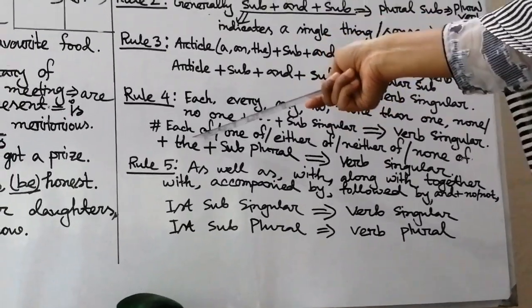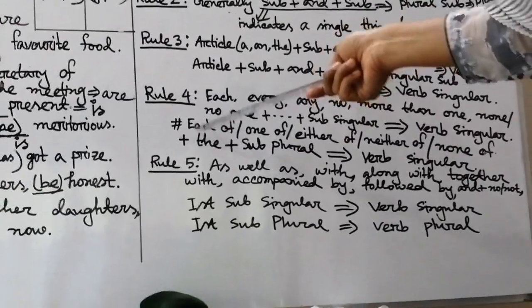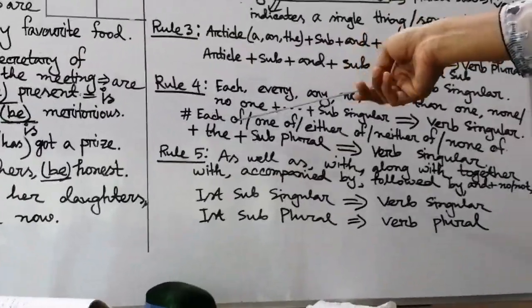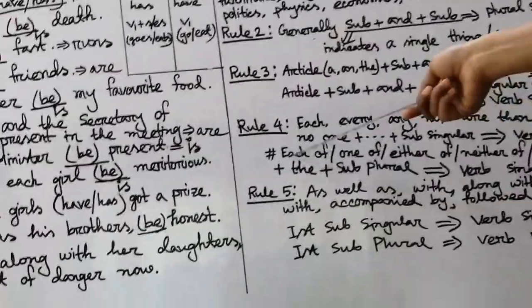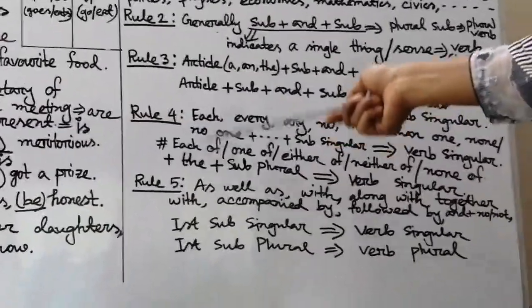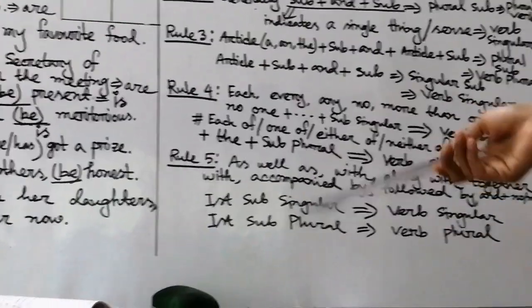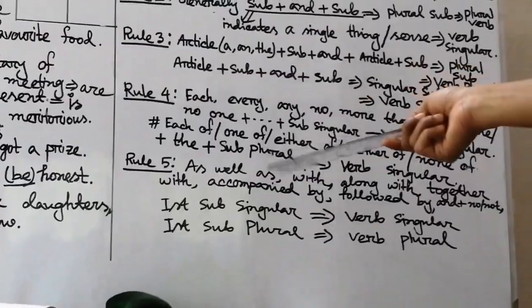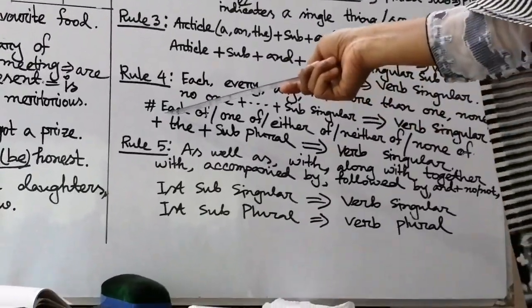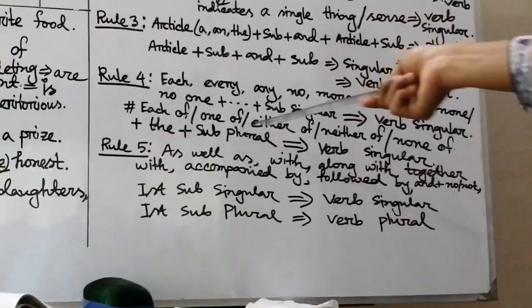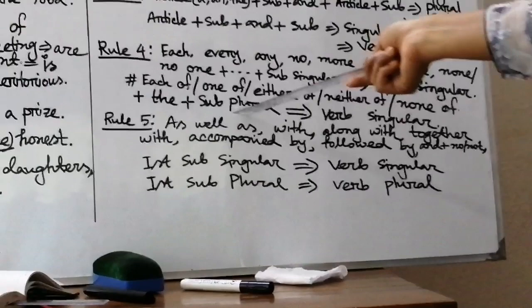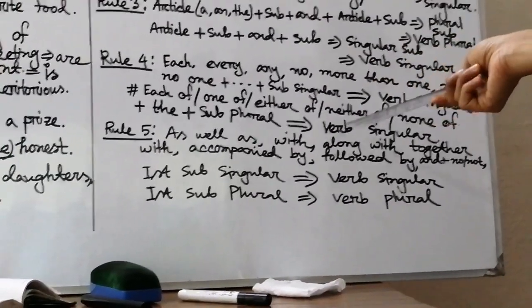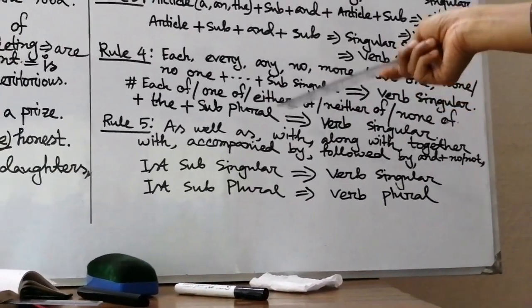If we find "of" after each, what will be the structure of the subject? Each of the girls, each of the boys, one of the boys, one of the girls. After each of, one of, either of, neither of, none of, we have to use the article "the" and our subject will be plural.